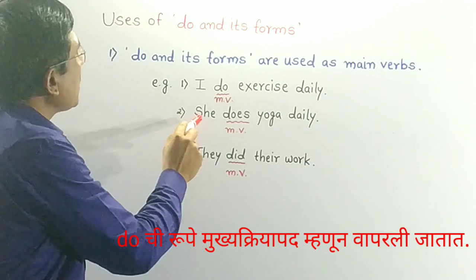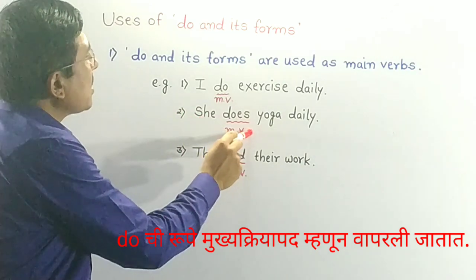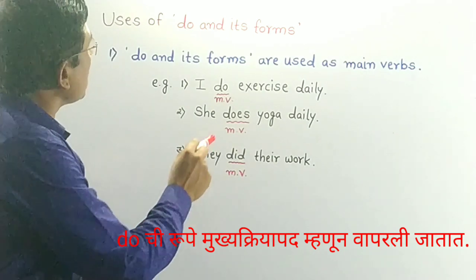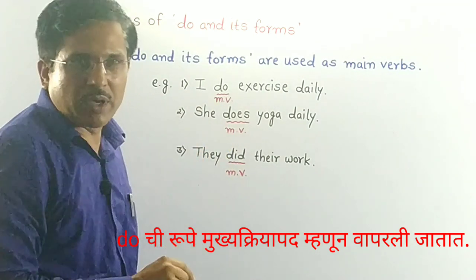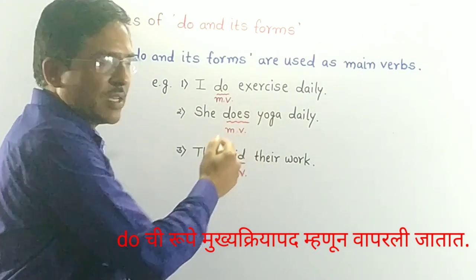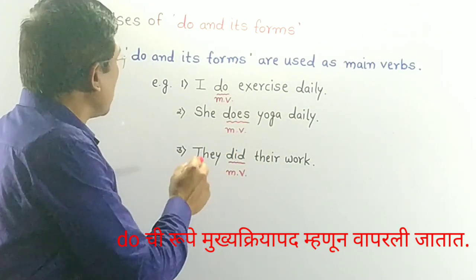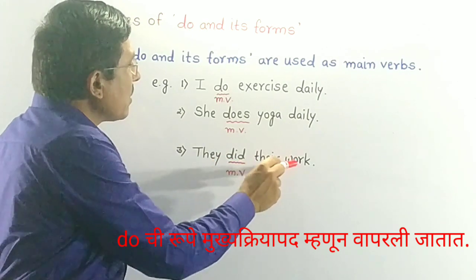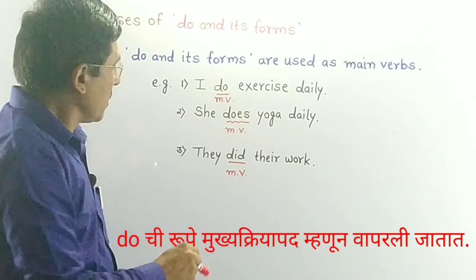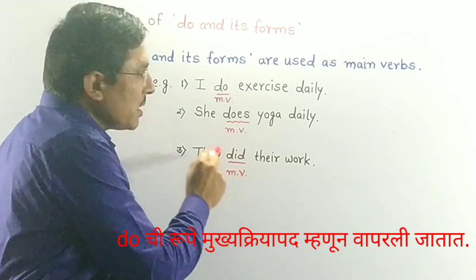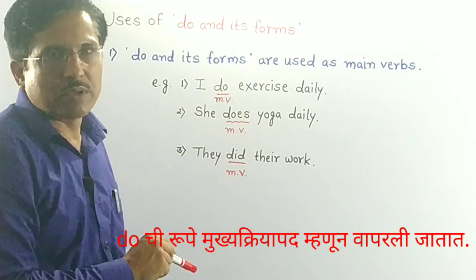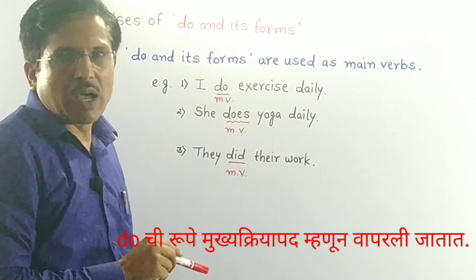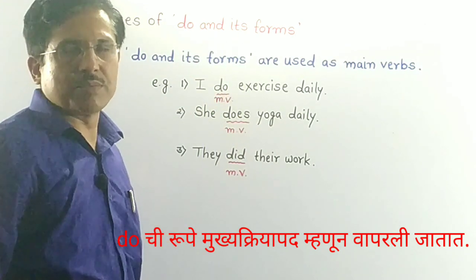In the second sentence, she does yoga daily. Does is used as a main verb. Yoga is the object here. In the third sentence, they did their work. Here, did is used as a main verb. So in this way, do and its forms are used as main verbs.